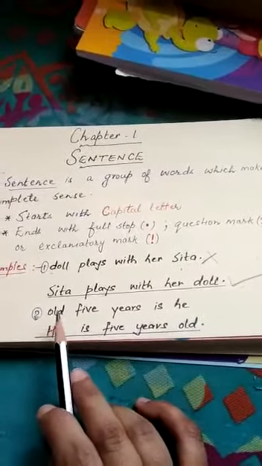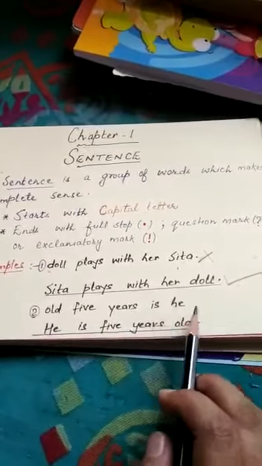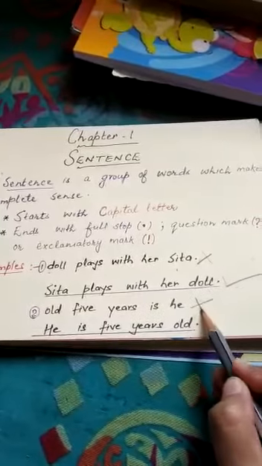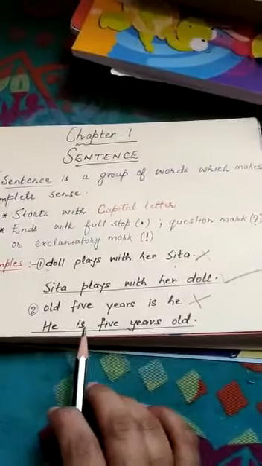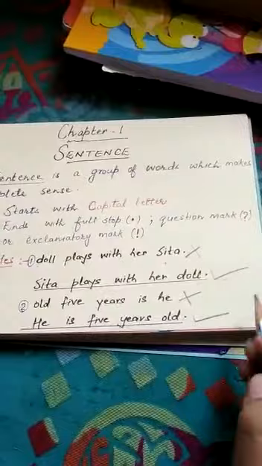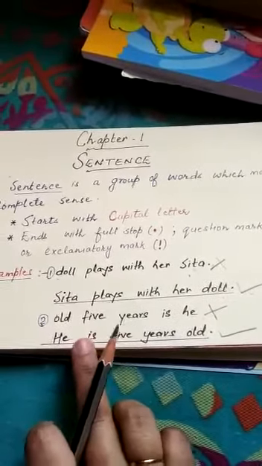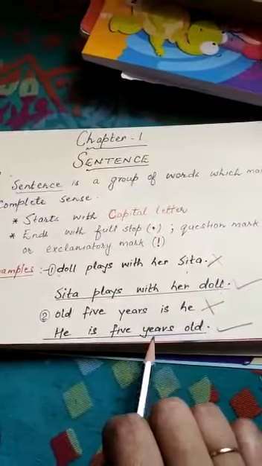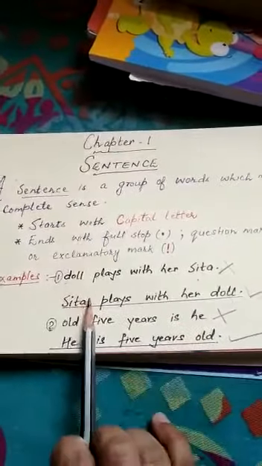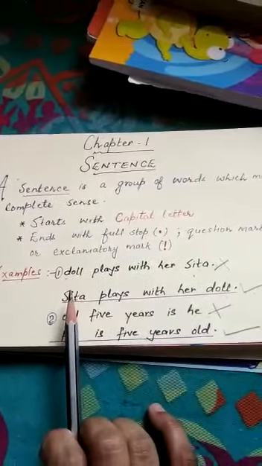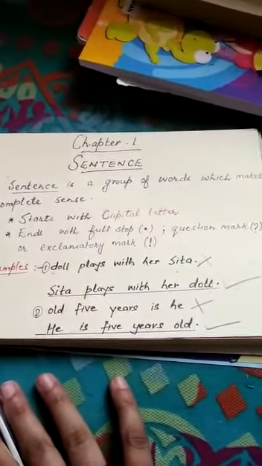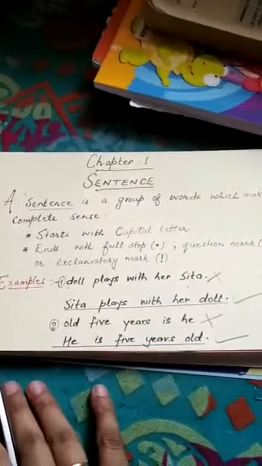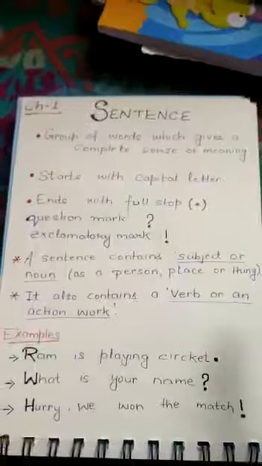One more example. Old 5 years is he. No sense. It is an arranged group of words but we are not getting any sense or meaning. So let's arrange it: He is 5 years old. Yes. So according to the definition, when we arrange a group of words which gives a complete meaning, complete sense, it is called a sentence. Next portion we will do with some more examples for more clarification. We will do it in the next class.